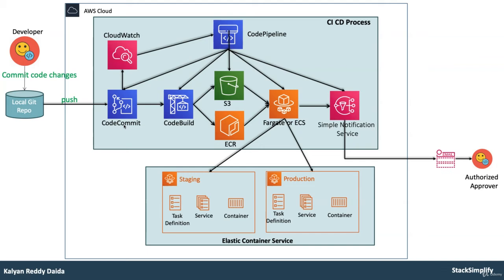So we didn't compromise on even the stages inside the code pipeline. So we are going to have a staging stage and then a production stage, and also in between we are going to have a manual approval stage. So all those stages are also implemented as part of the code pipeline, and then you will see it in the real implementation.